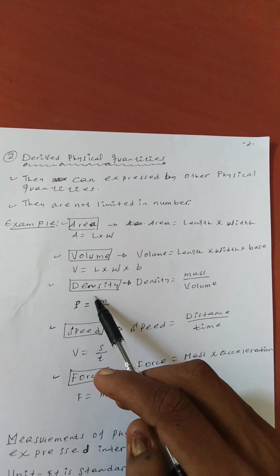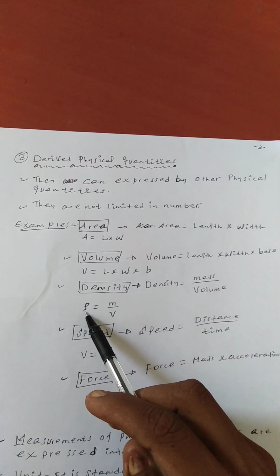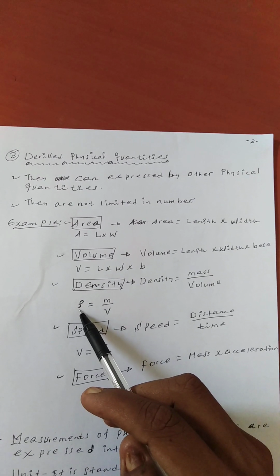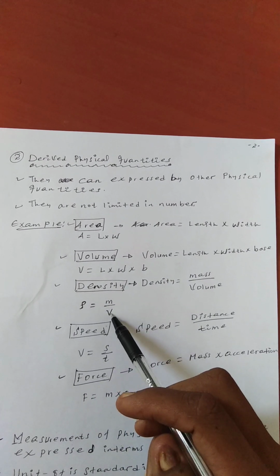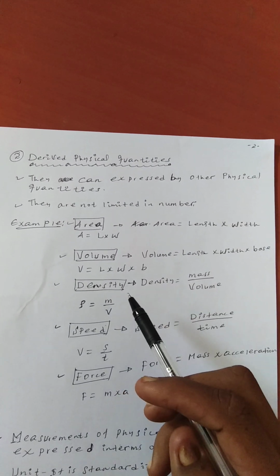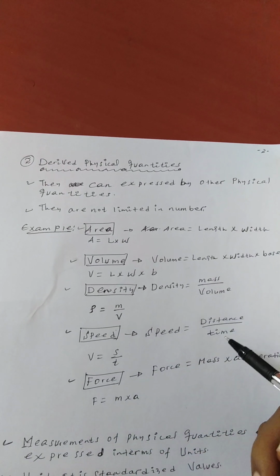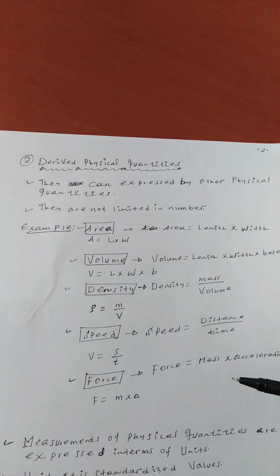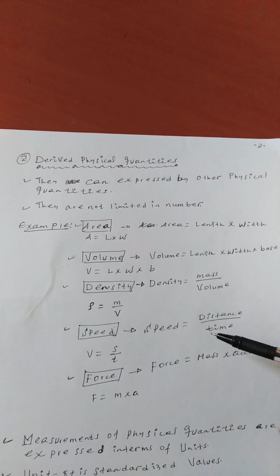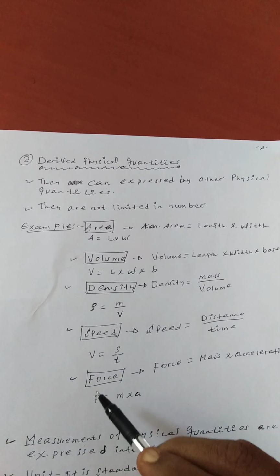Okay, density. Density is equal to mass over volume. Density is represented by the Greek letter rho, which is mass over volume. Mass is categorized under basic physical quantities. Speed is equal to distance over time. Time is a basic physical quantity.